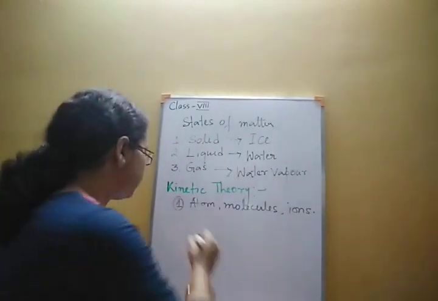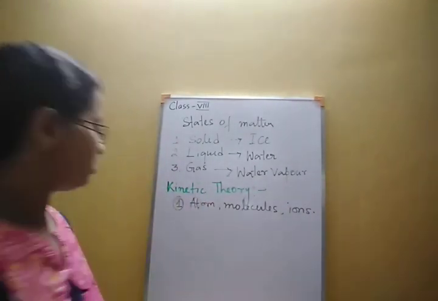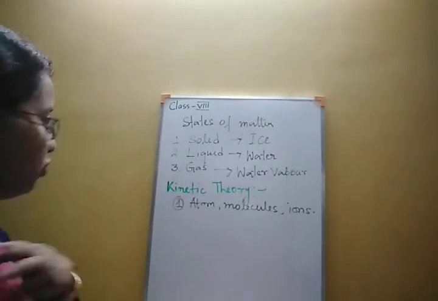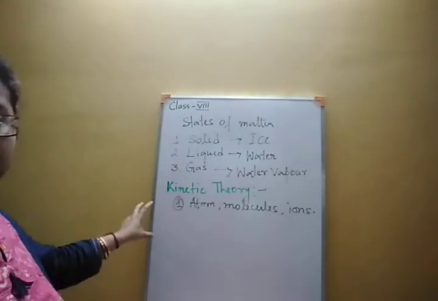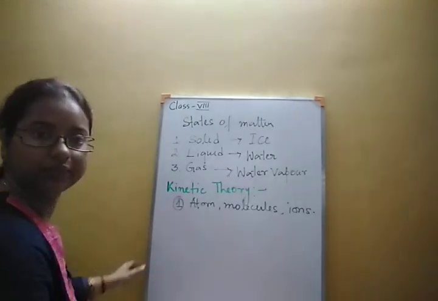All these particles in matter are in constant random motion. So this is the first postulate of this theory.